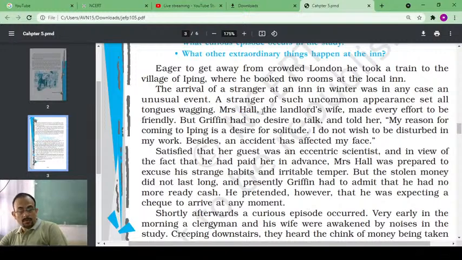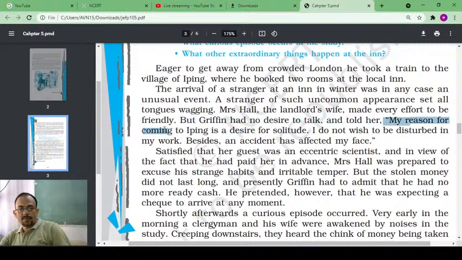Mrs. Hall was the landlord's wife, in whose house Griffin took shelter, or you can say in whose house Griffin started living on rent, right? So initially, Mrs. Hall tried to be friendly with him, but Griffin had no desire to talk and told her,